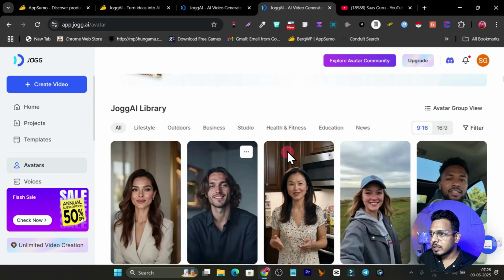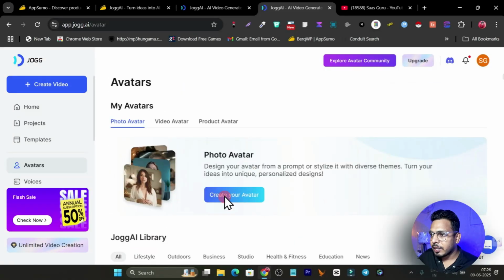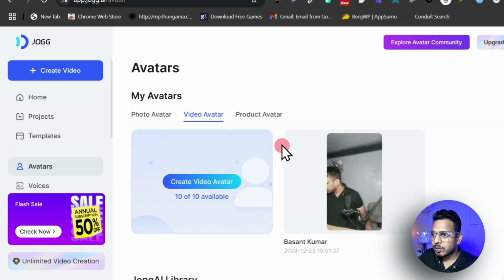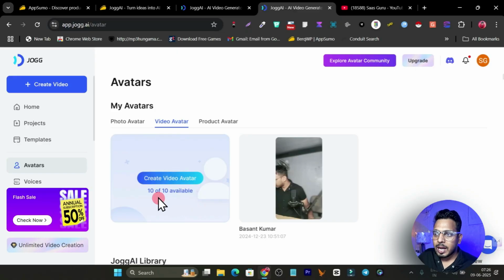You will get here the option to create your own video avatar. In the video avatar you have to upload a few seconds of video with your voice, and you also have to give consent, and after that it will clone you. So that's how you are going to clone yourself in the avatar section.